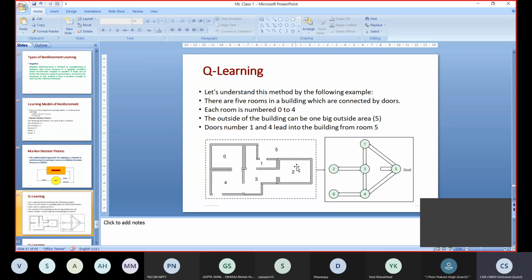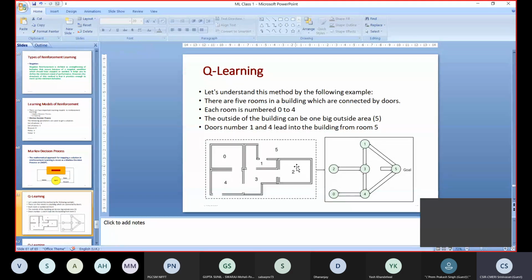Try to understand this slide. The outside of the building means the entry to your house is via room number 4. From room number 4 you can come inside your home. The mark 5 indicates the outside area.